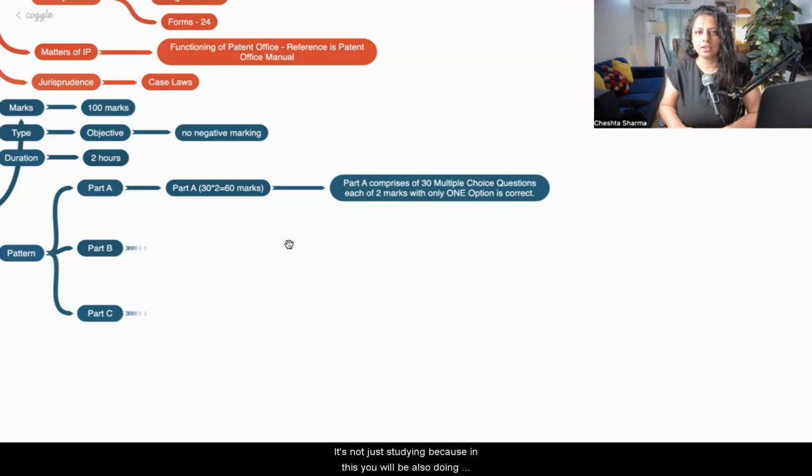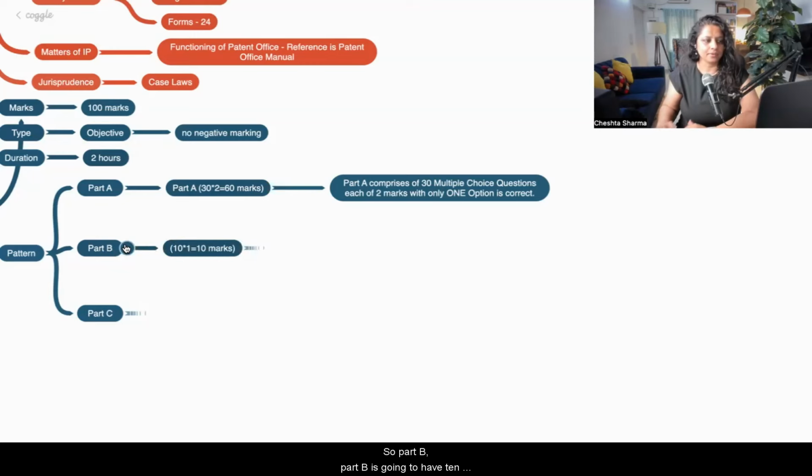It's not just studying, because in this, you will also be doing your test series, you will also be doing your practice. And also there's a special book which we have updated this year, the 500 question bank. So the question bank is for practice. Of course, we'll be solving all previous year papers also, but yes, the question bank is for practice, only MCQs. So my effort is going to be that we try to solve as many scenarios as possible in the class itself, so that when you sit in the examination, you understand, okay, this was discussed in the class. All right. Will that be good for you? If yes, type yes in the chat section.